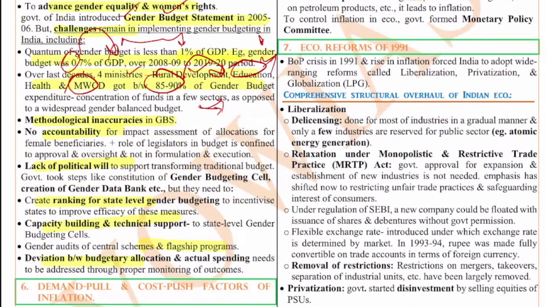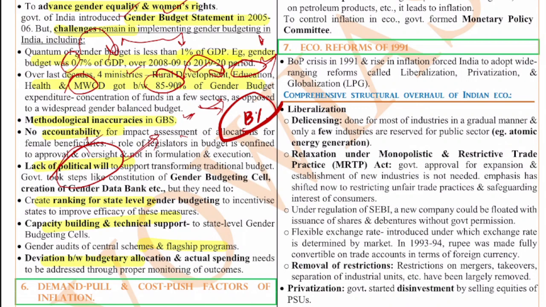Next, the methodological inaccuracies in gender budgeting. The way gender budgeting is carried out also plays a role. And also there is no accountability for the impact assessment of allocations for female beneficiaries. The political will is a major issue. The political will, that means the politicians do not want this, or you can say male superiority can still be seen. Overall we can say this because women's participation is just 13% in the Parliament. With 13% of women participation, we cannot expect women to play a major role in all the things. So that is also an issue.